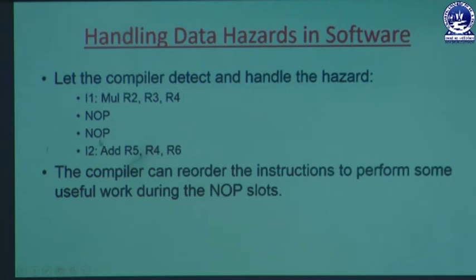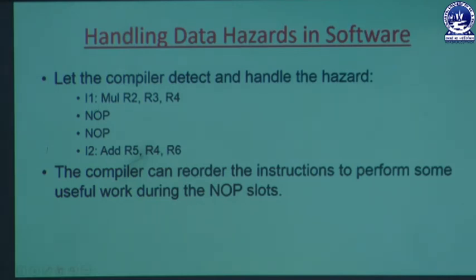So after 2 clock cycles the result is in the memory and it can be collected by this instruction in the decode phase. Okay. So the compiler can reorder the instructions to perform some useful work during the no operation slots.